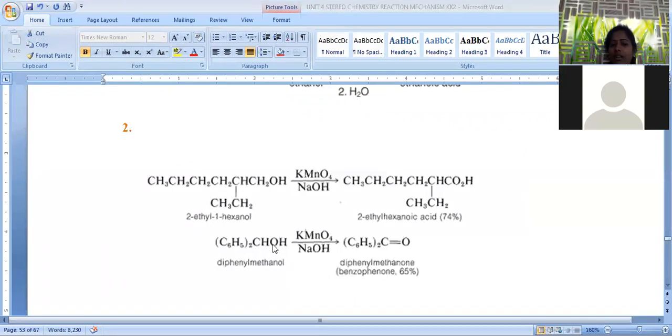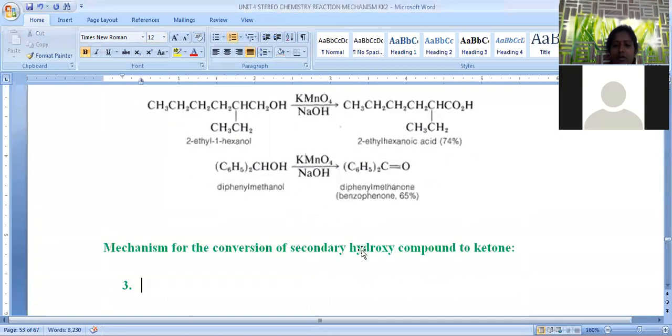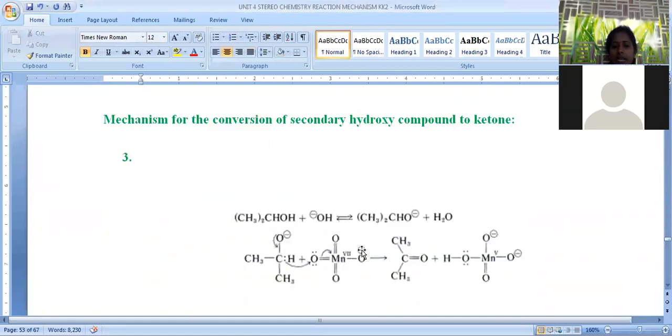Wherever the CH-OH group is there, that OH group is converted into C=O by the removal of these two hydrogens. Removal of hydrogens is also called oxidation. That's why secondary alcohols get converted into ketones by this KMnO4 oxidation. So this is another example with respect to KMnO4 oxidation. Now, in the case of secondary alcohols, we are taking 2-hydroxypropane. This is the starting material.